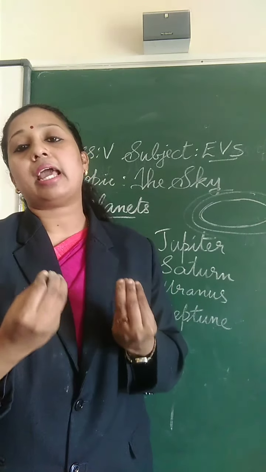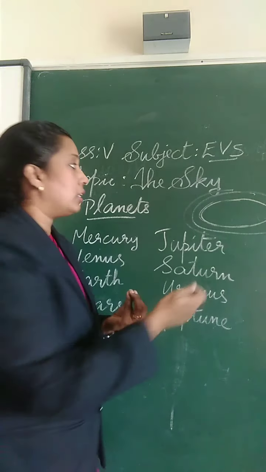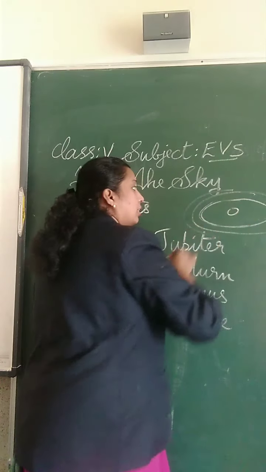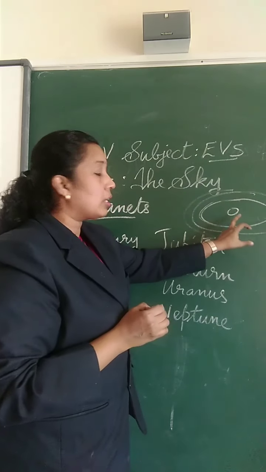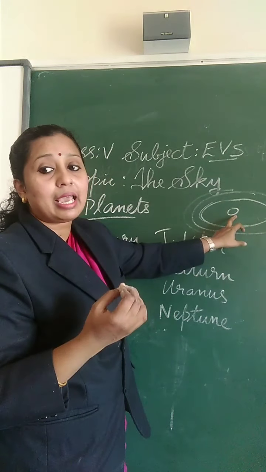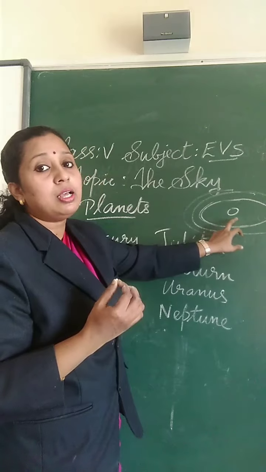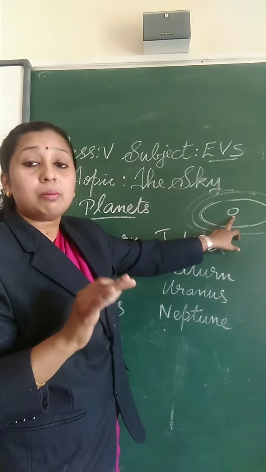They receive light and heat from the sun. In the center, the sun will be there, so they will receive the light and heat from the sun. So this is about the planets.